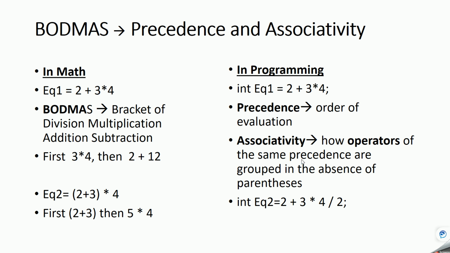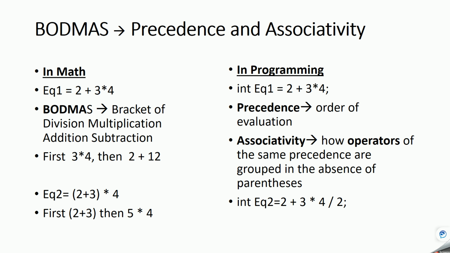So if two operators have the same precedence, which operator has to be evaluated first? In an equation like 2 plus 3 into 4 divided by 2, whether multiplication has to be carried out first or division is defined by associativity in C programming, because multiplication and division have the same precedence.